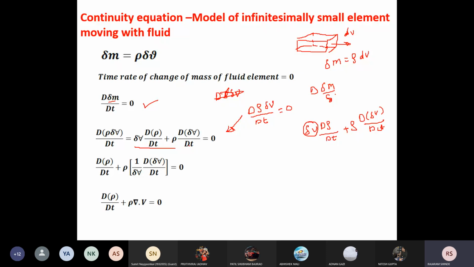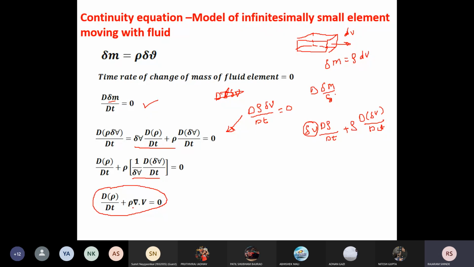Now yesterday we discussed this term. It is the divergence of velocity, the time rate of change of volume with respect to volume. So this is your continuity equation, again in differential form.